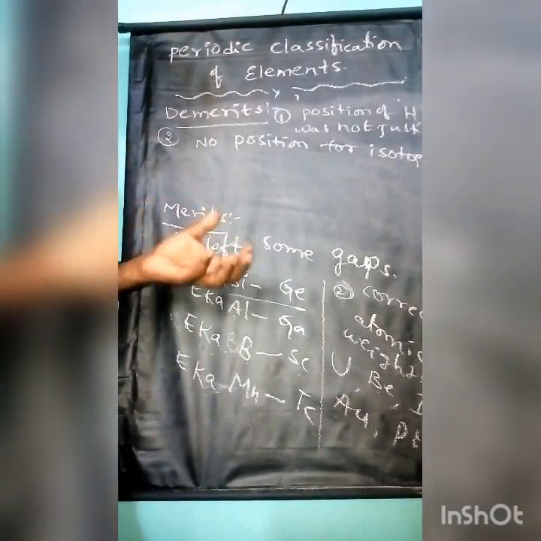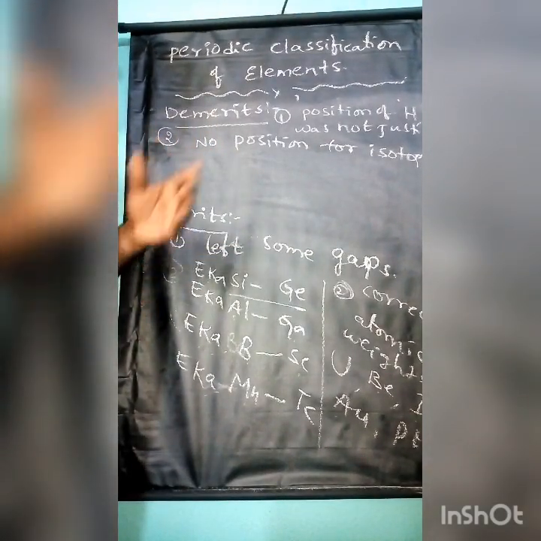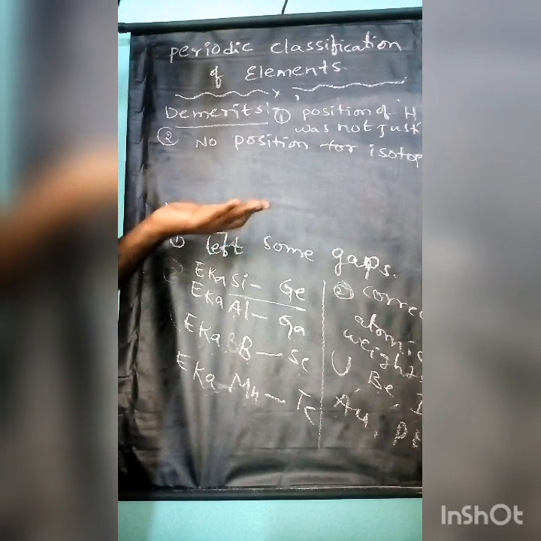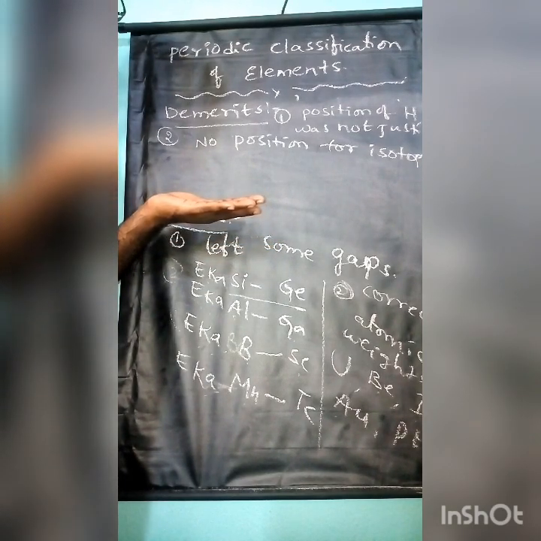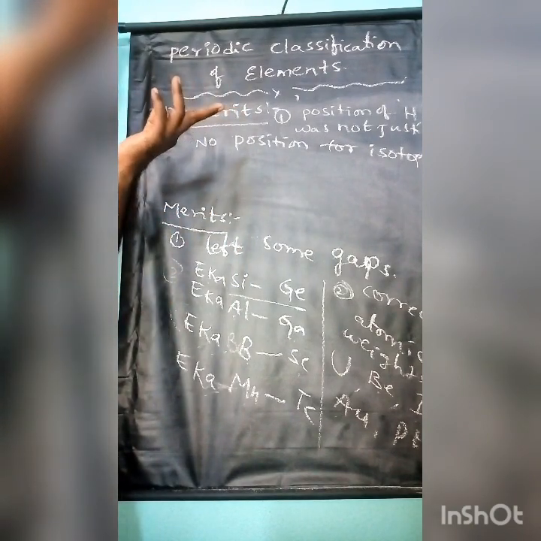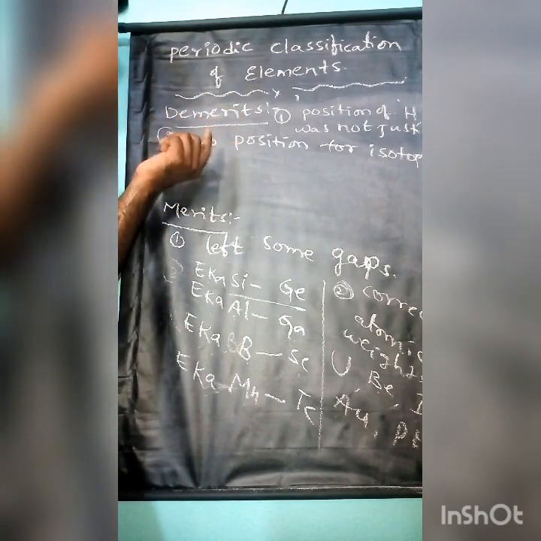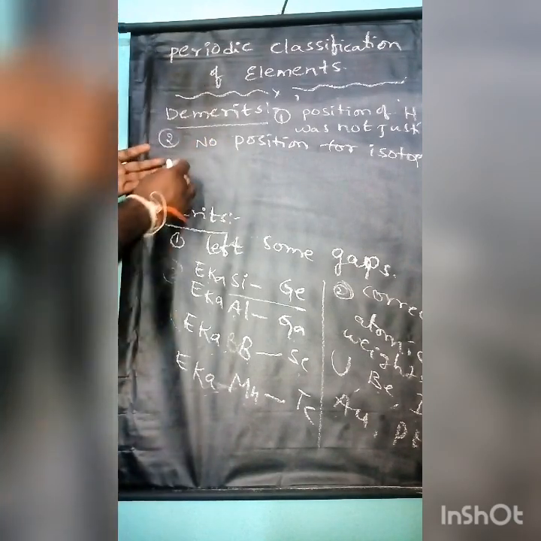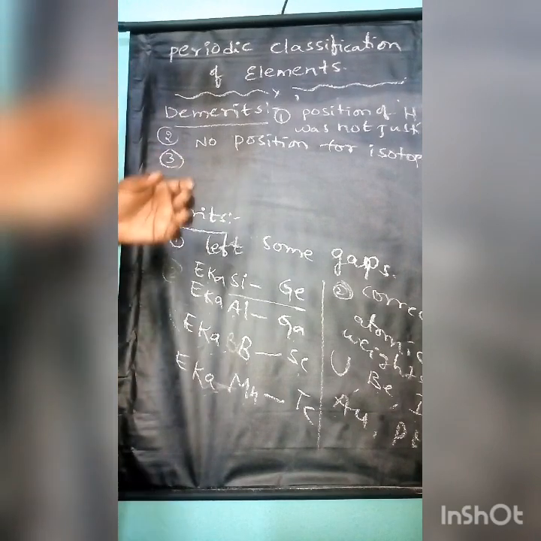No position was given for isotopes, because isotopes are elements having the same atomic number but different atomic masses. He arranged the elements only by increasing atomic mass, so there is no specific position for isotopes in his classification. That is also a major drawback.